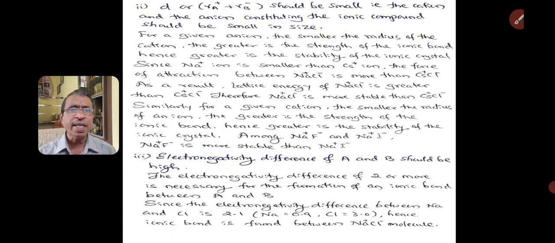Since the electronegativity difference between sodium and chlorine is 2.1, here the electronegativity of sodium is 0.9 and chlorine is 3. Hence for the ionic bond, the difference 3 minus 0.9 is 2.1. So sodium chloride results in an ionic bond.